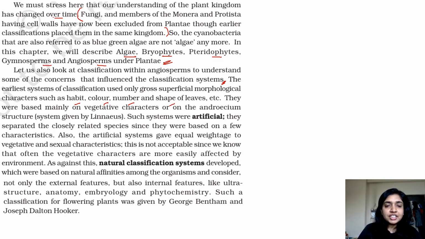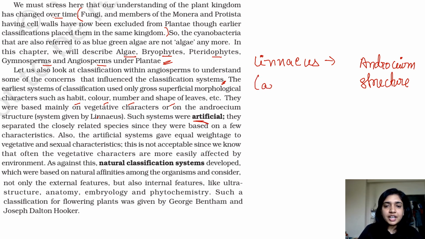They were based mainly on vegetative characters or on the androecium structure. So when we are talking about how Linnaeus classified different species under the plant kingdom, he used the androecium structure. Such systems were artificial. So this was an artificial system. They separated the closely related species since they were based on a few characteristics.